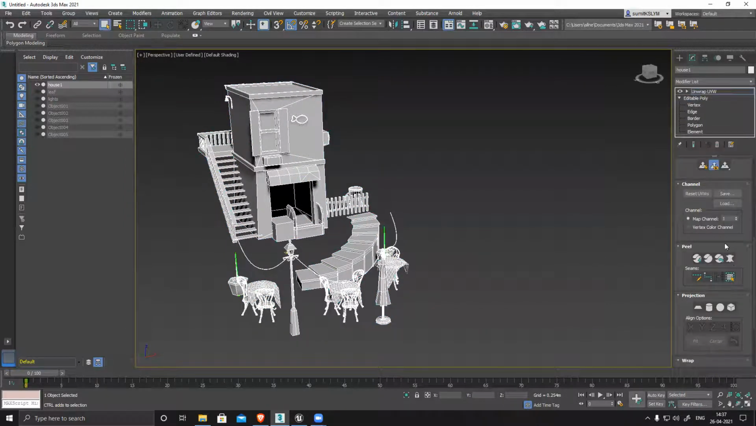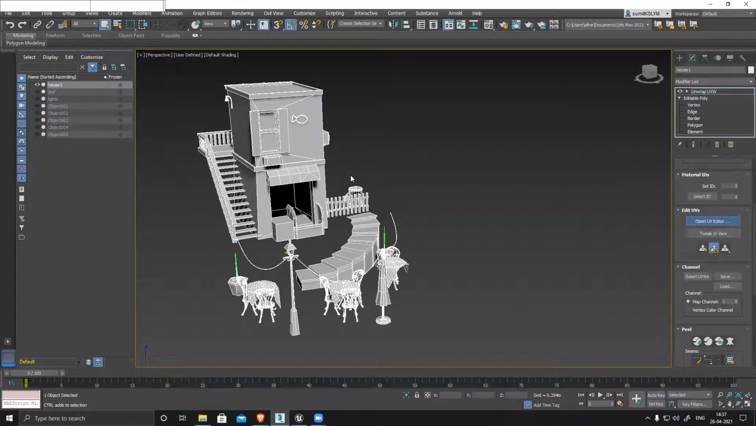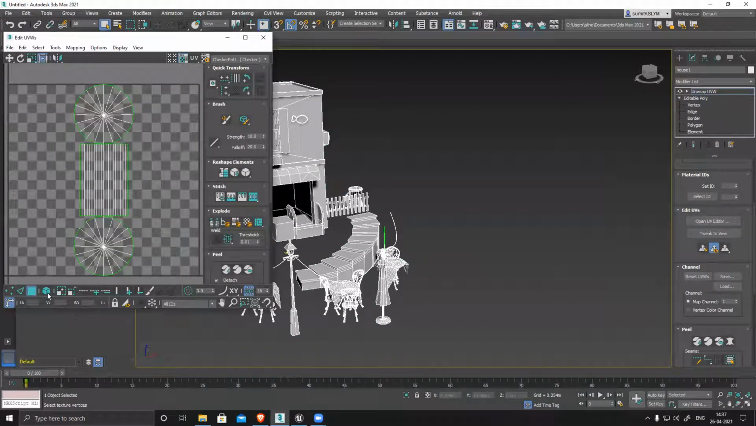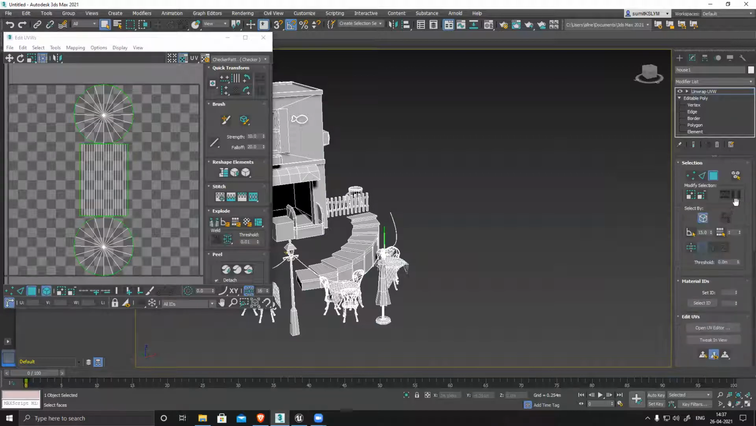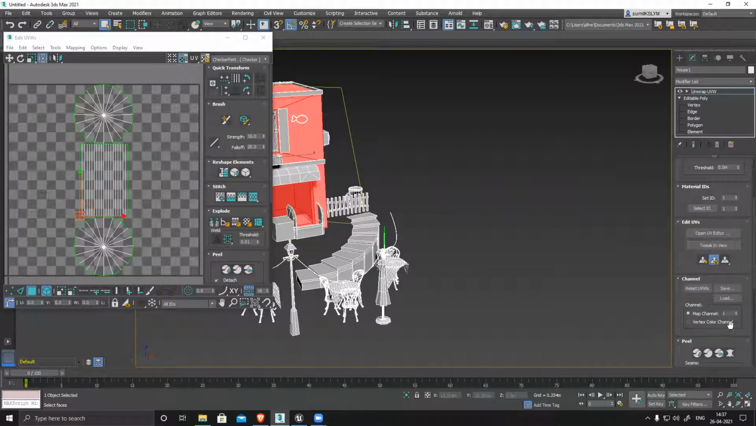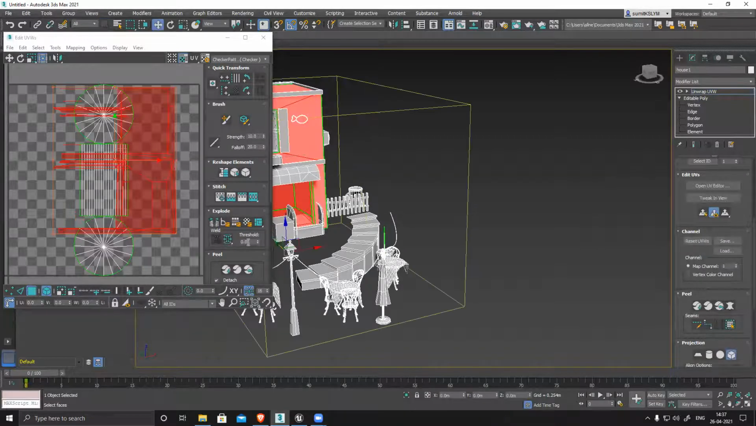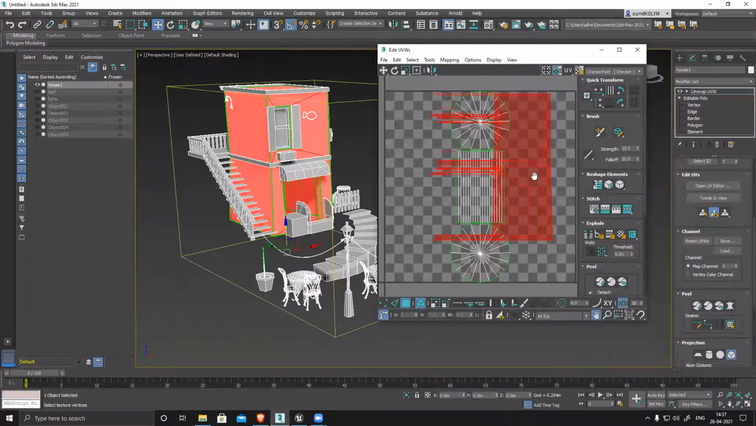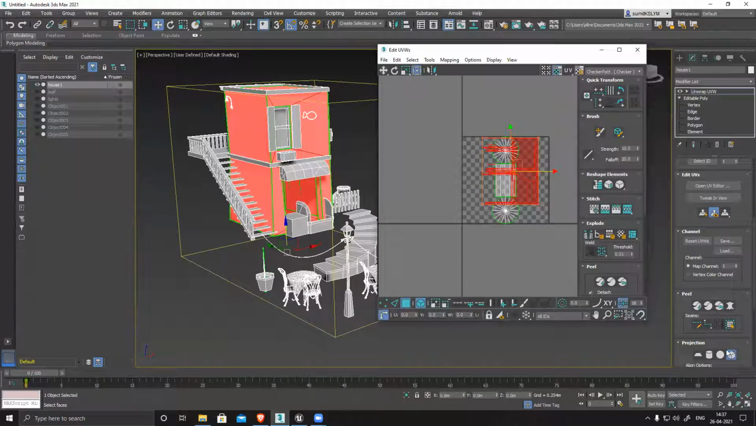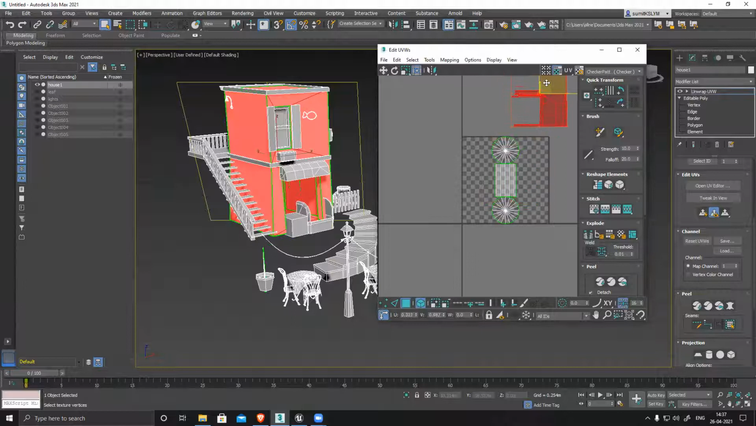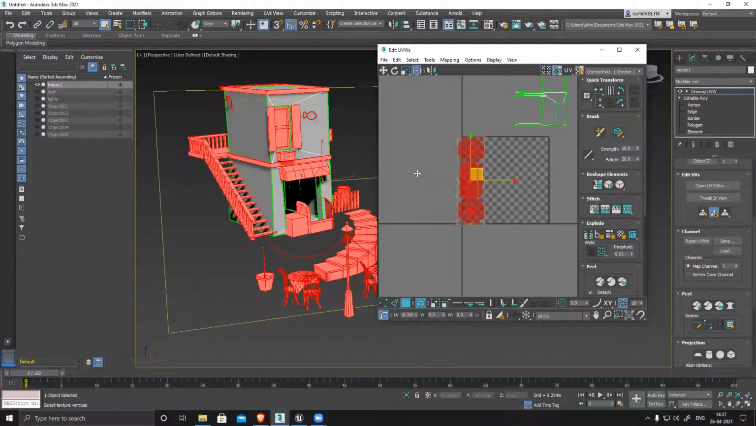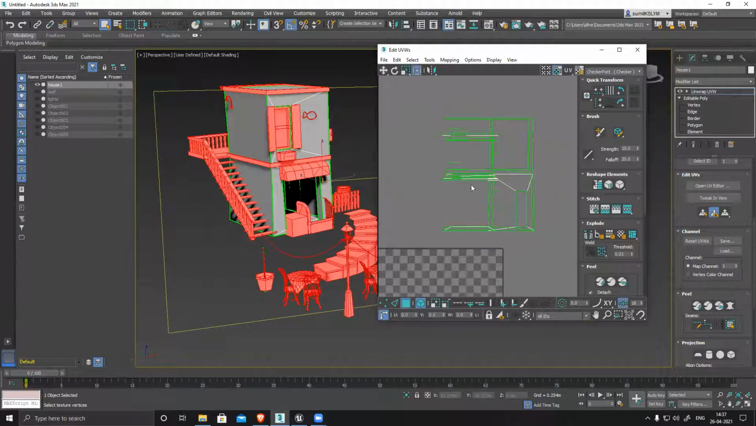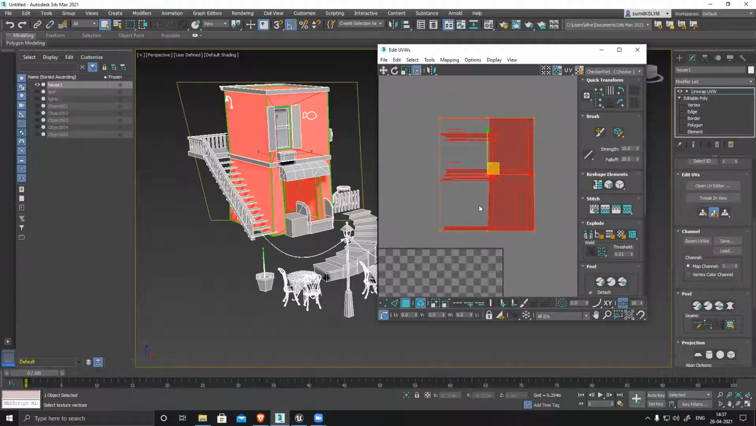UV editor, face mode, element mode, select the entire building, apply box mapping. I can see the box here. Switch off the box now and move it outside. I can see it doesn't look very nice. It looks weird.